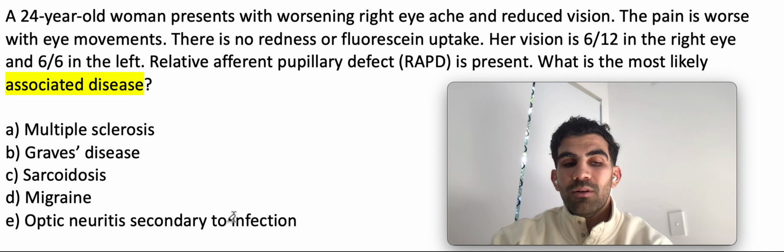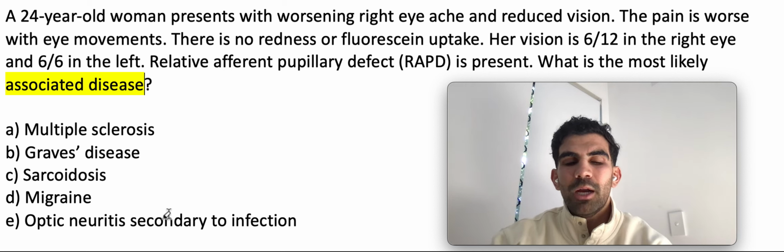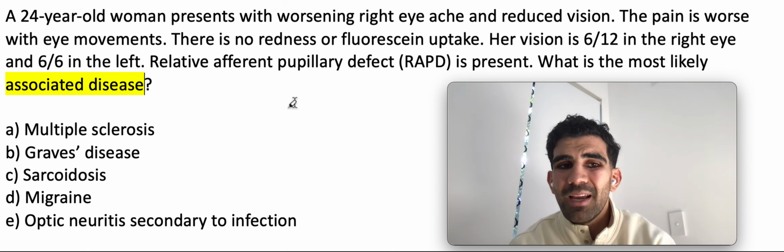Optic neuritis secondary to infection. We know this lady has optic neuritis, okay? Secondary to infection, probably unlikely. There's no other signs of infection here. It doesn't tell us her temperature, no other systemic signs, so unlikely to be that one. D, migraine. This is the wrong answer. There's no signs or symptoms of any migraine pain here. There's no scintillating scotoma or any preceding event, and there's no mention of any headache.